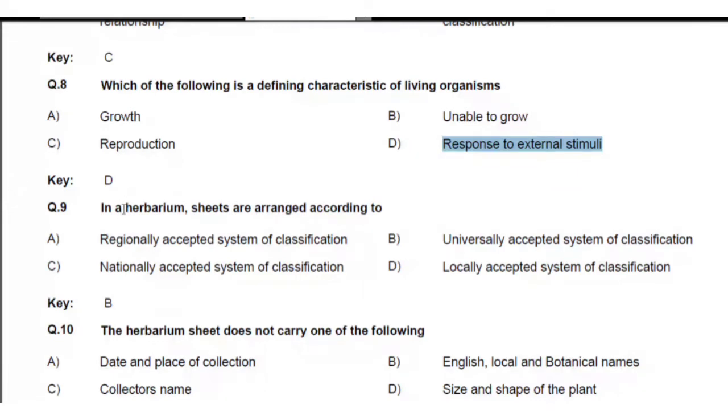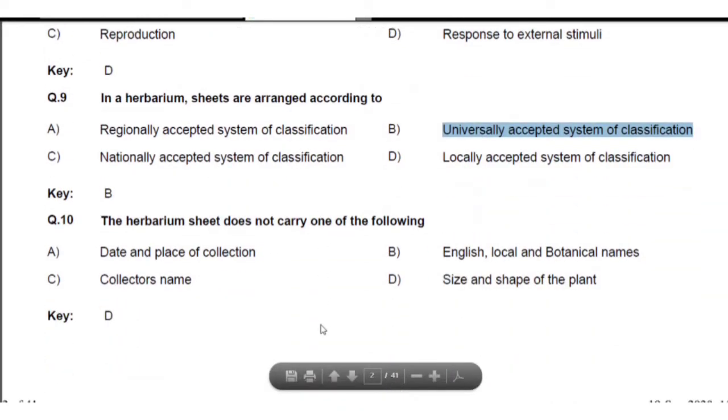Next, how are herbarium sheets arranged? For the arrangement, one formula is there: systematic. A universally accepted system of classification should be followed in that sheet. Then only can the International Botanical Research centers recognize it. They do this process, the analytic process, for these herbaria. The remaining three are regional accepted systems. No, it is not global, it is not regional. National also not. Local also not. That means universal, which is related to the whole world.